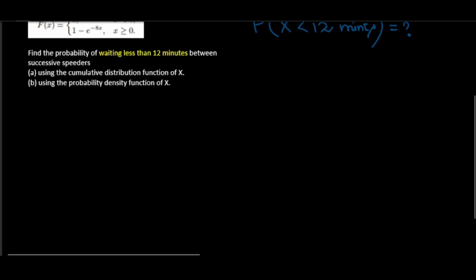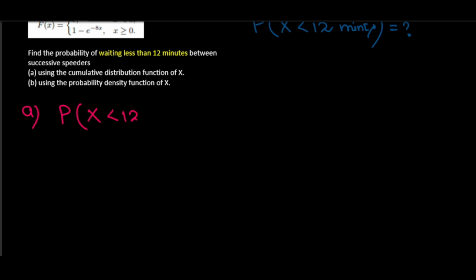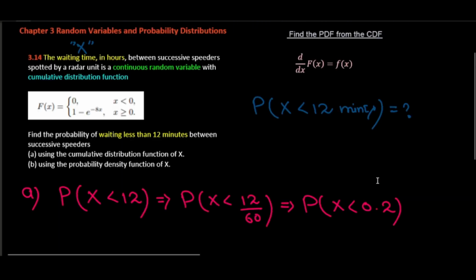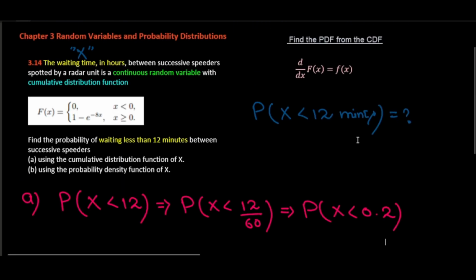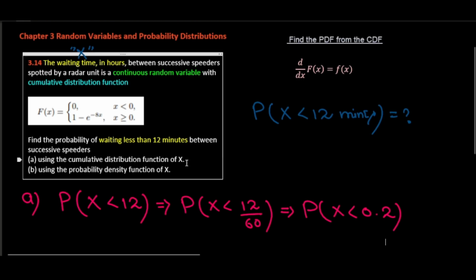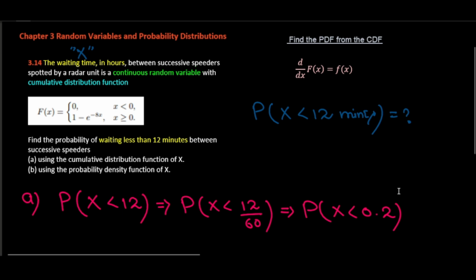So in the first part, because I require the probability of X less than 12 minutes, we will divide by 60. This means I can write the probability of X less than 12 by 60. This gives the probability of X less than 0.2 hours. So first we convert minutes to hours by dividing by 60, because 1 hour contains 60 minutes. Now we need to find the probability of X less than 0.2.